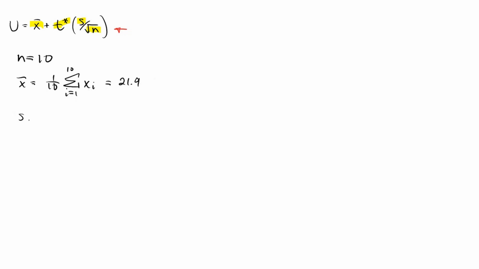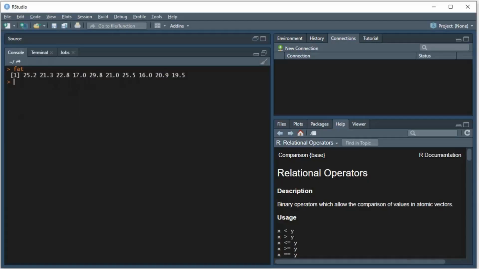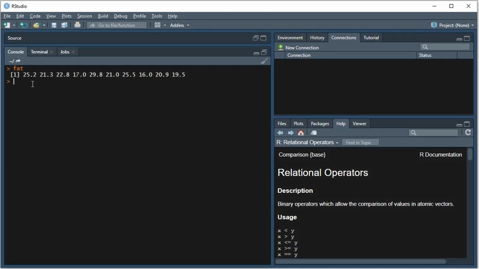The sample standard deviation. Now this can be calculated manually or using software. Now I've used R, so I have an object called fat, which is a vector